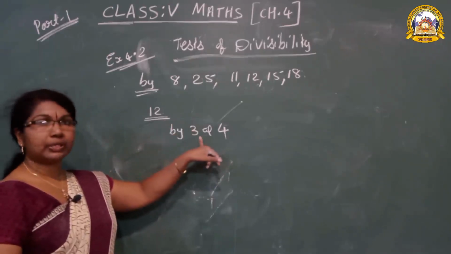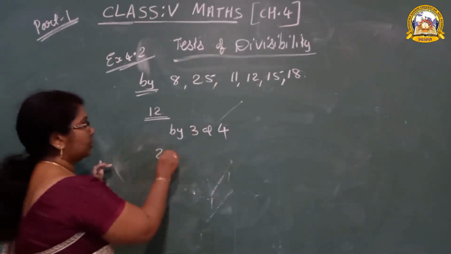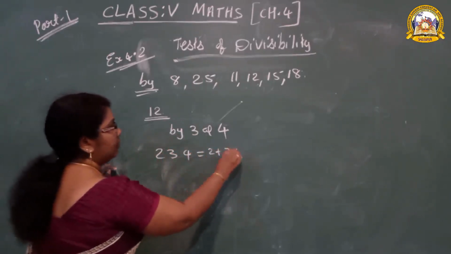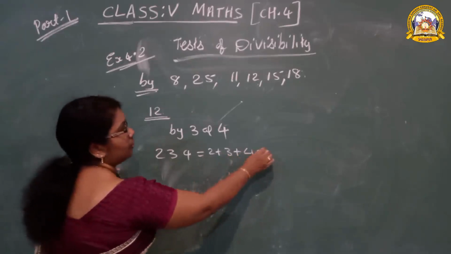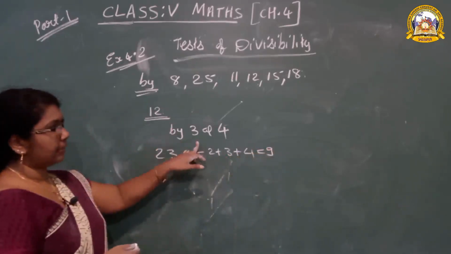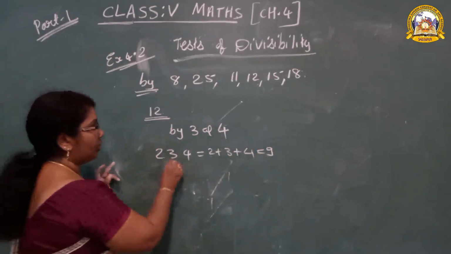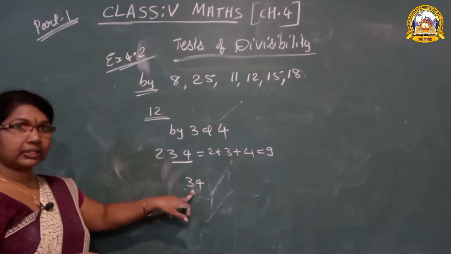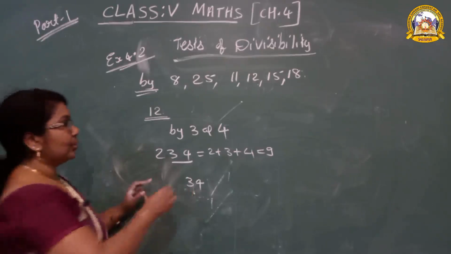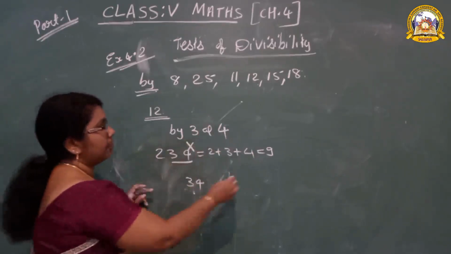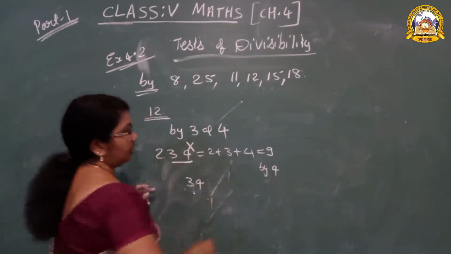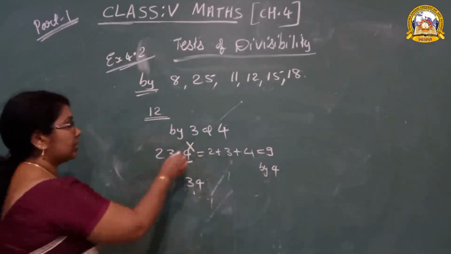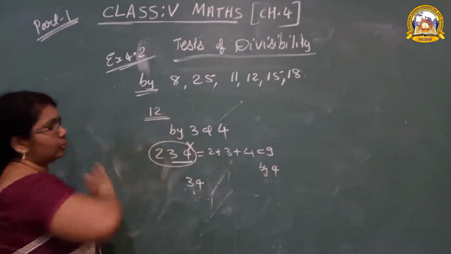You know what's the rule of 3? Sum of the digits. 2,234. You have to write 2 plus 2 plus 3 plus 4: 9. It is divisible by 3. Then we have to check by 4. 34: does the table of 4 have 34? 4 8's are 32. So this number is not divisible by 4. It is divisible by 3 but not by 4, so this number is not divisible by 12.